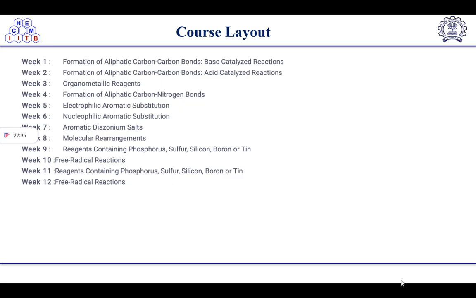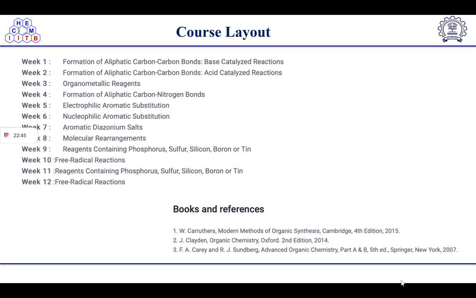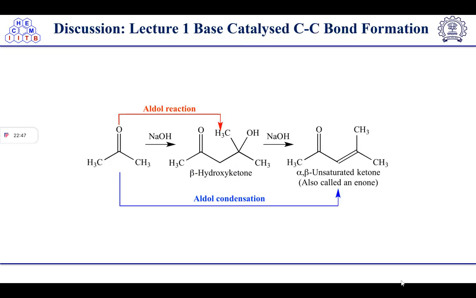Similarly, in week 11 we did reagents containing phosphorus, sulfur, silicon, boron, and tin again, like week 9, and then the last was based on free radical reactions. In the first lecture we did the aldol reaction and aldol condensation. The difference between the aldol reaction and aldol condensation was the water removal, minus H2O. We saw that if a double bond is forming, that time we get the aldol condensation reaction.